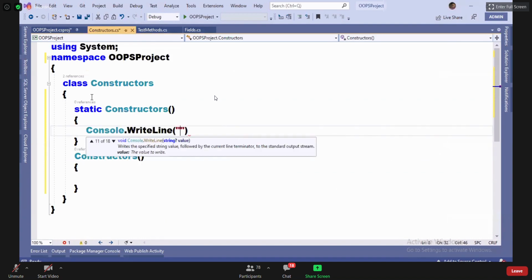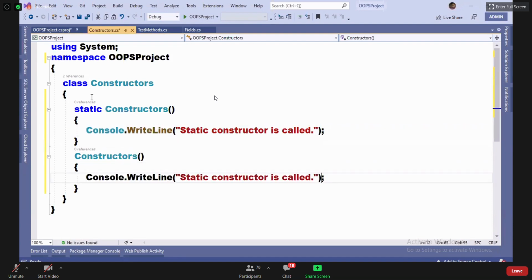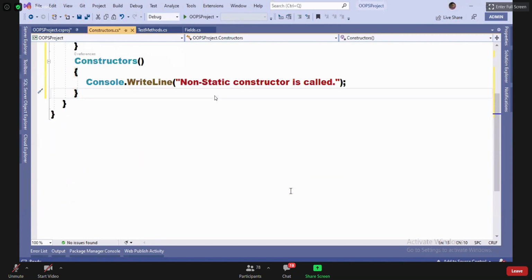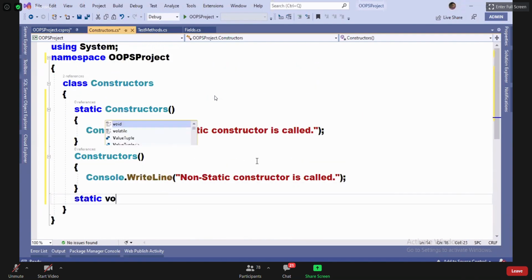Console.WriteLine: Static constructor is called. And Console.WriteLine: Non-static constructor is called. Are you guys clear? Okay. Now I'm also writing a main method in this.